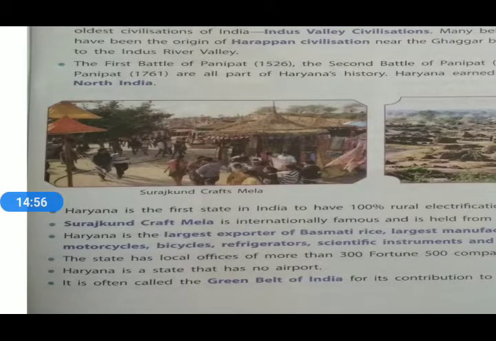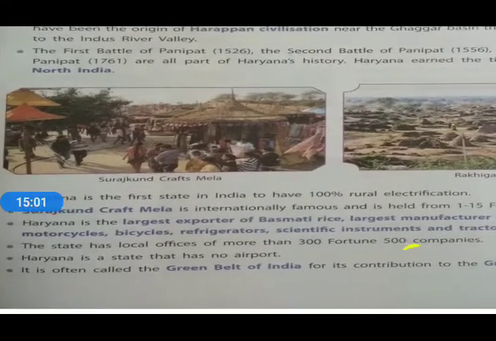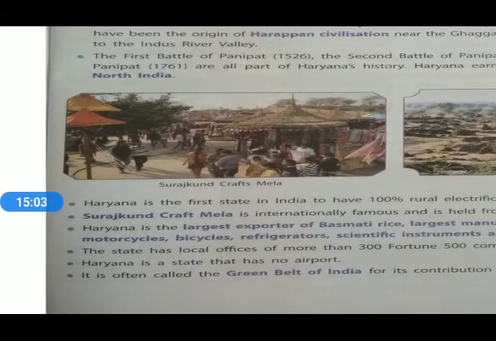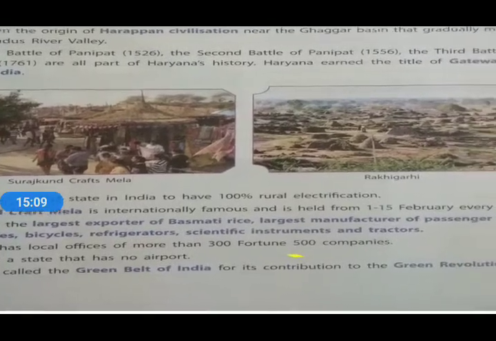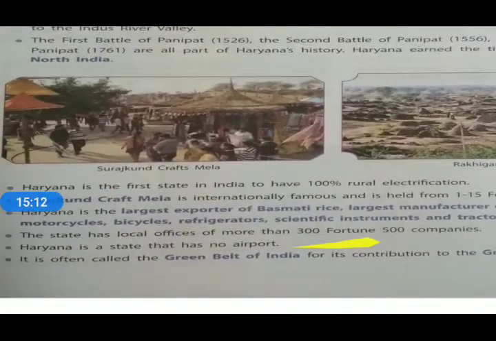Haryana is the first state in India to have 100% rural electrification. Suraj Kund Craft Mela is internationally famous and is held from 1 to 15th February every year.